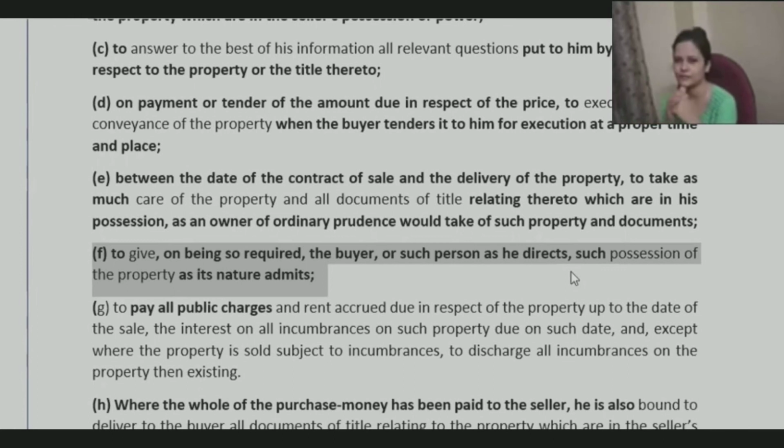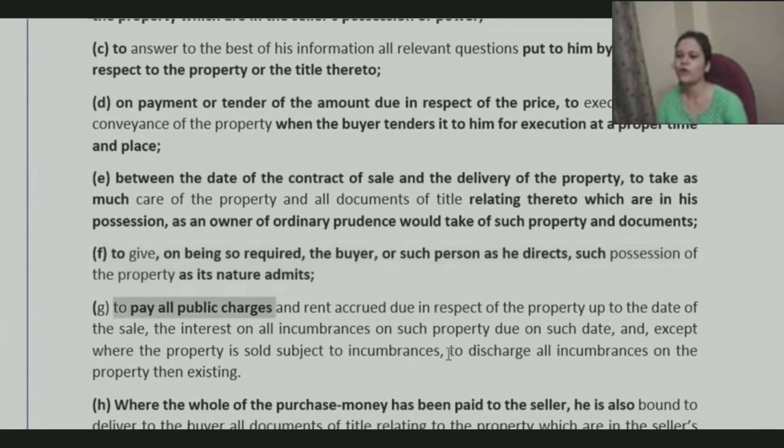Under the Specific Relief Act, he can file a case that you need to hand over possession also. It's not only on papers that you are transferring while you are still residing there. That should not happen. That is also an obligation. If it's not done, they can file a case under the Specific Relief Act also.